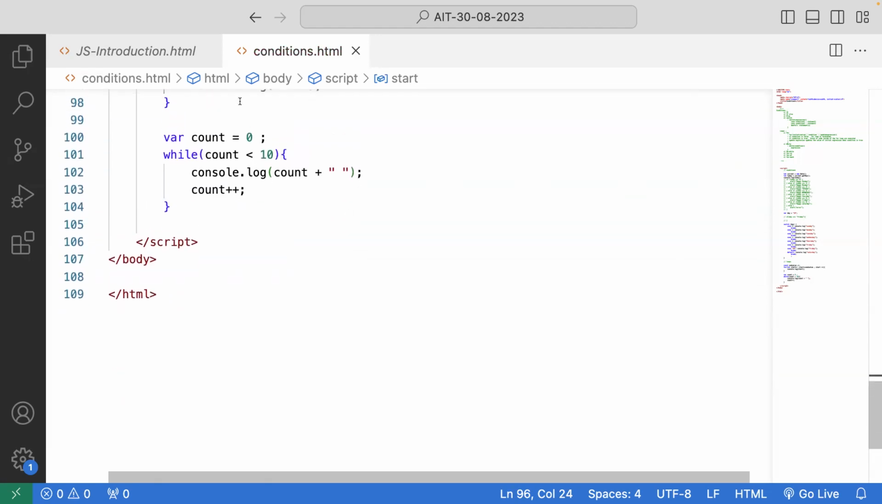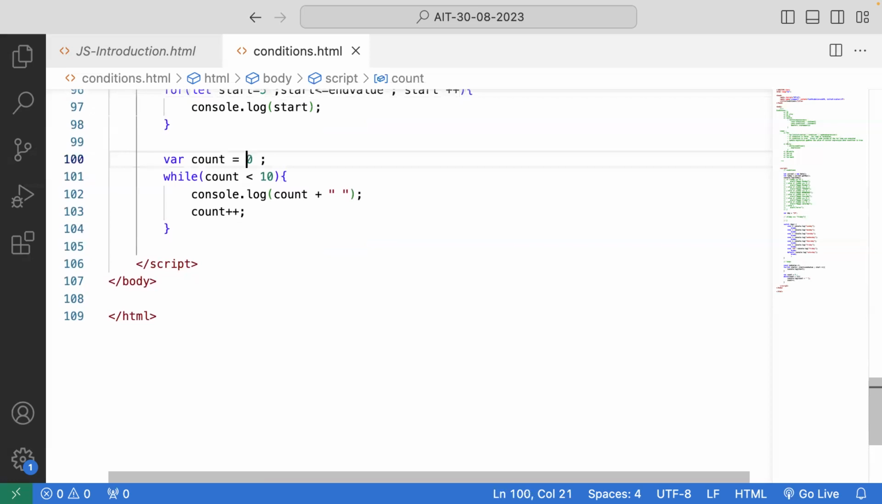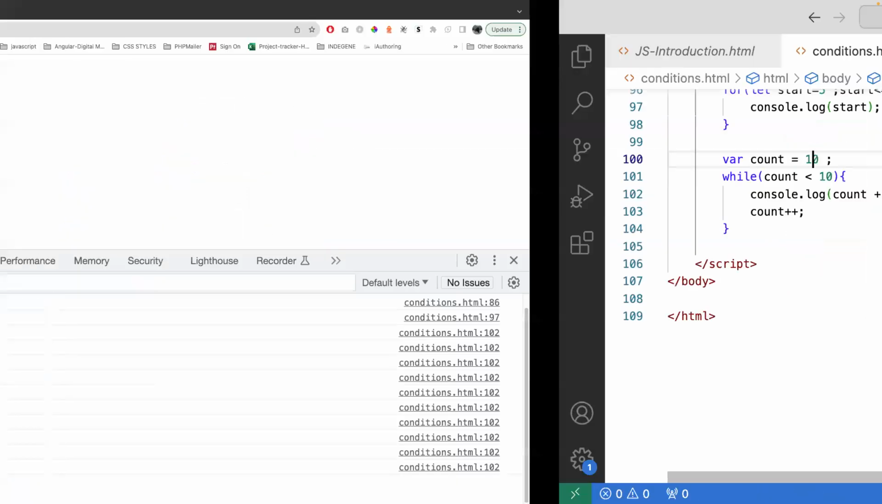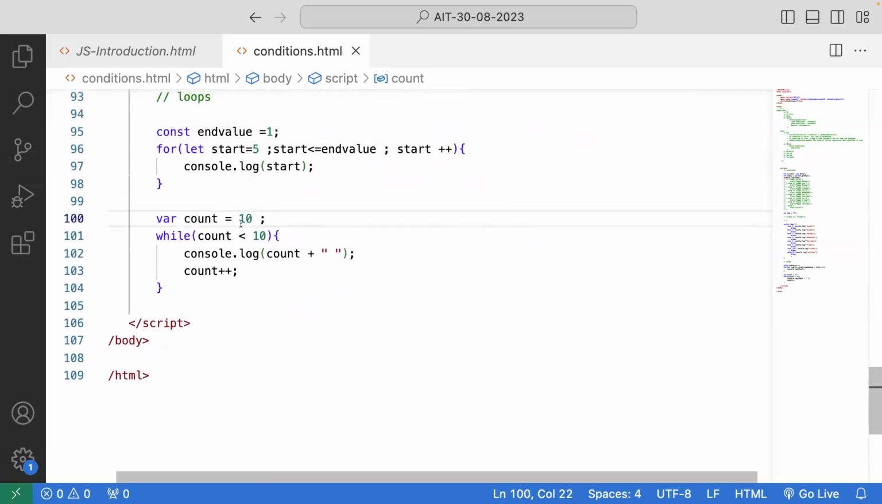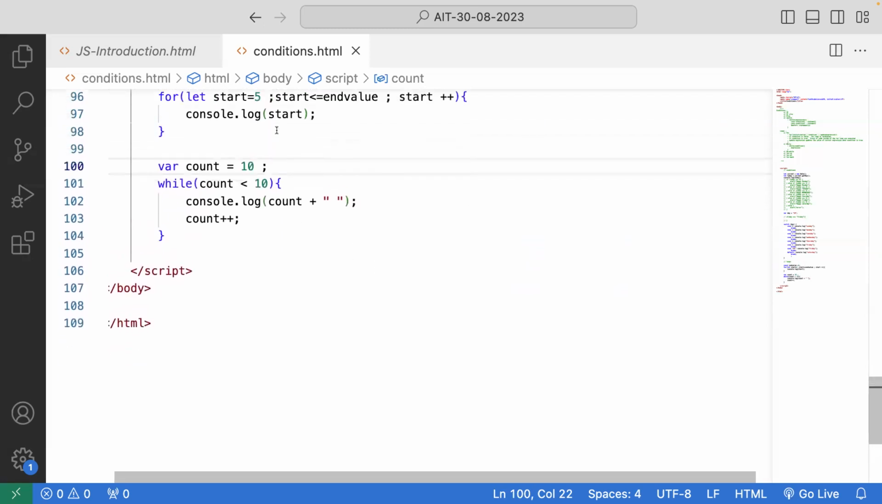So here I'll do the same. Count is equal to 10. Okay, so now what will the output be? Can anybody tell me? Both the for loop and the while loop will fail. The first loop will fail. Why? Because the start value is 5, and 5 is less than 1? No. Automatically my loop will terminate. Coming to the while, the same thing happens.